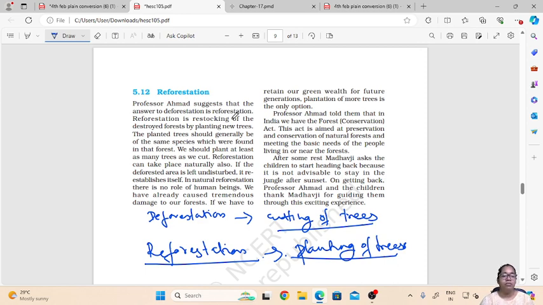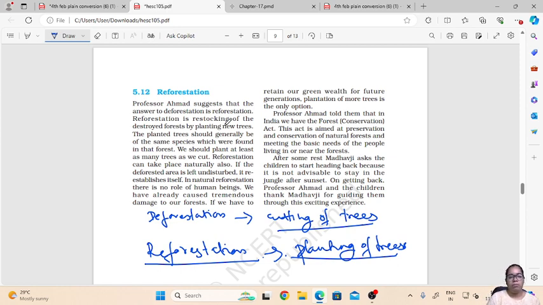Reforestation is restocking of the destroyed forest by planting new trees. The trees planted should generally be the same species which were found in that forest. So we should see that the trees which are cut are replanted and the same species are planted, so that they can grow and the land which was destroyed can be reclaimed. So this is about reforestation. If we do reforestation, then it will obviously help in conservation of the area.